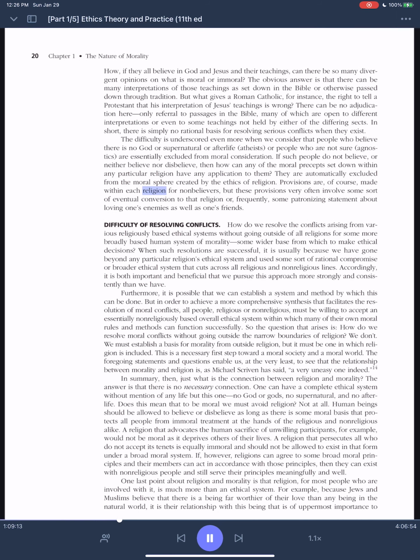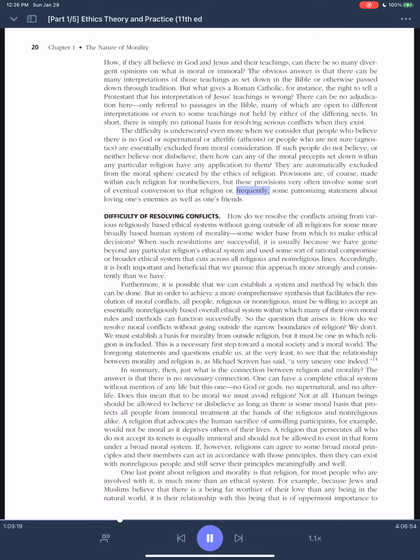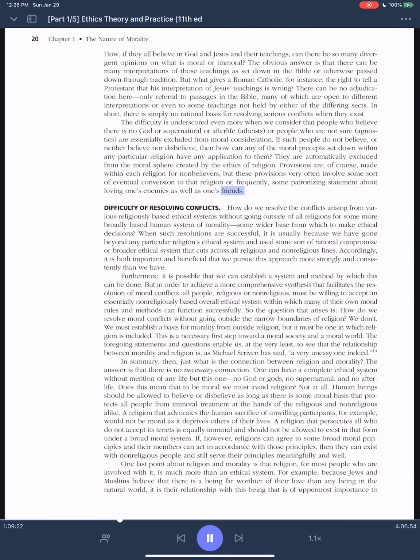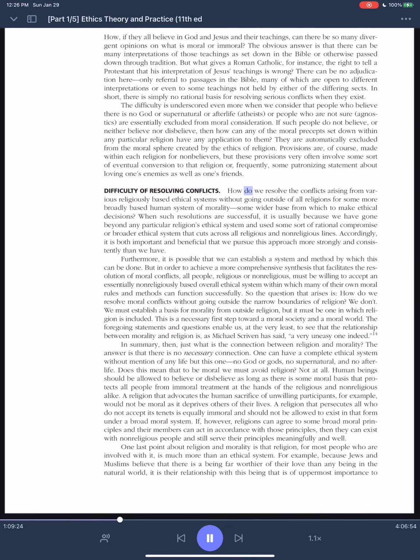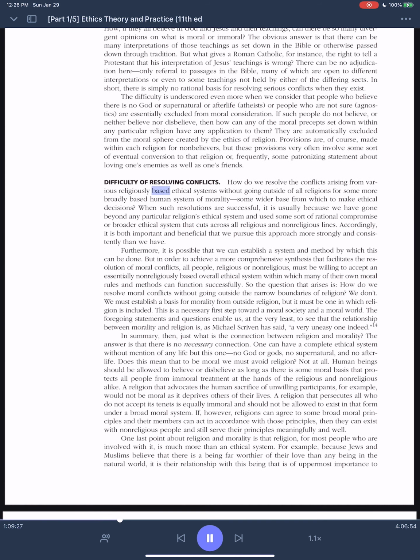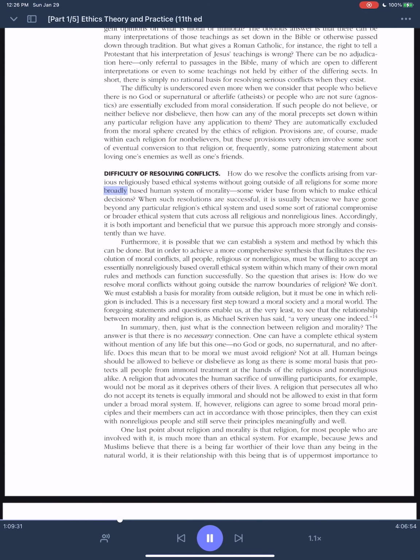Provisions are, of course, made within each religion for non-believers, but these provisions very often involve some sort of eventual conversion to that religion or, frequently, some patronizing statement about loving one's enemies as well as one's friends. Difficulty of resolving conflicts. How do we resolve the conflicts arising from various religiously based ethical systems without going outside of all religions for some more broadly based human system of morality, some wider base, from which to make ethical